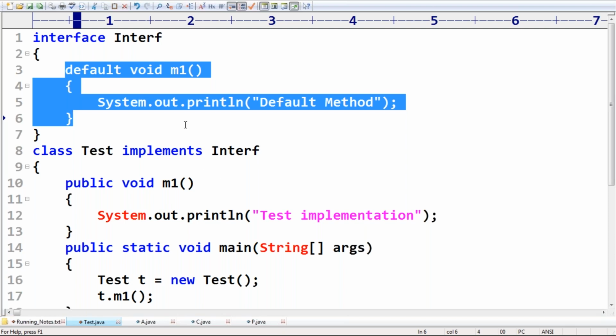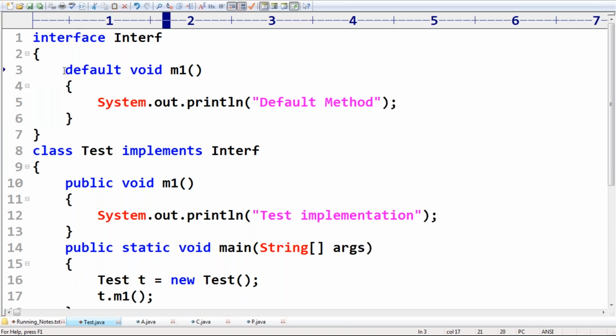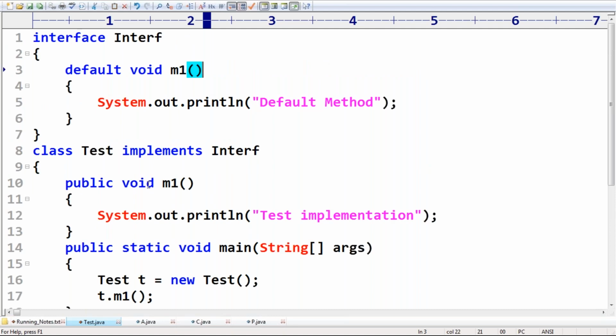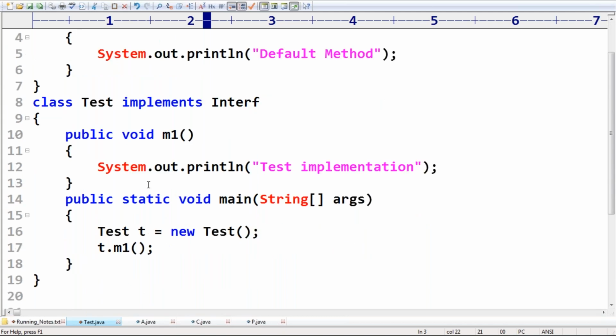The reason is, if a default method does not have implementation, it becomes abstract, and then every implementation class should provide implementation for that abstract method. As of now, just be aware that default methods should compulsorily have implementation.